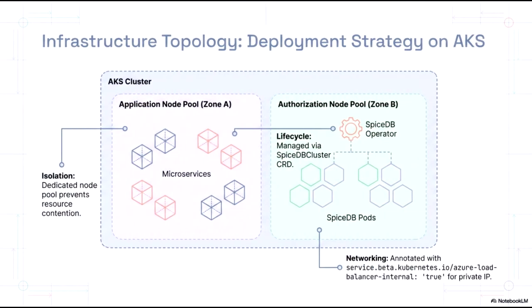This slide outlines our infrastructure topology and deployment strategy on Azure Kubernetes Service. To ensure optimal performance and reliability, we have implemented a multi-zone strategy, utilizing dedicated node pools for different workloads. In Zone A, we maintain the application node pool. This pool is dedicated to our microservices, providing necessary isolation that prevents resource contention between our core application logic and other cluster services. In Zone B, we have established the authorization node pool, specifically designed for SpiceDB.